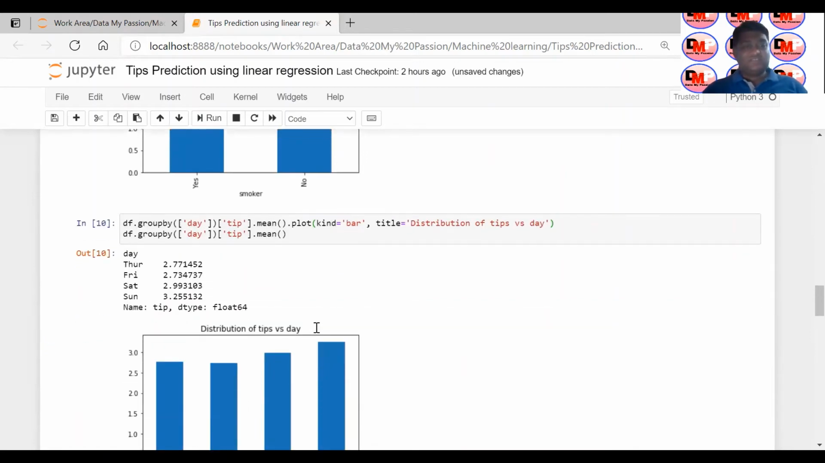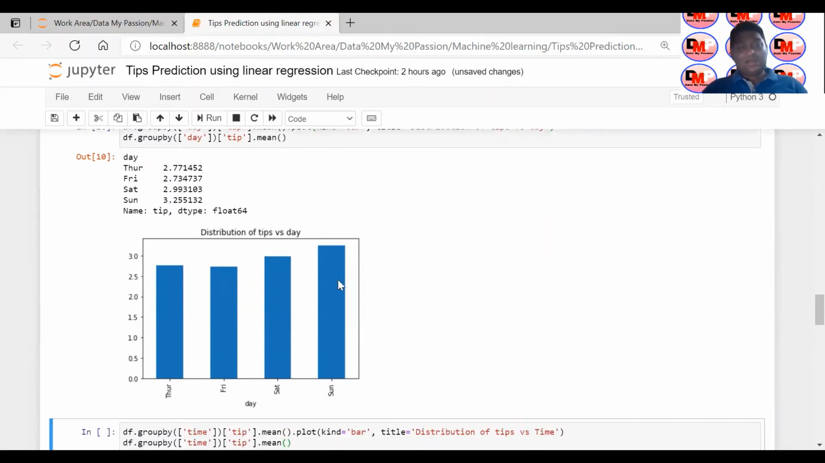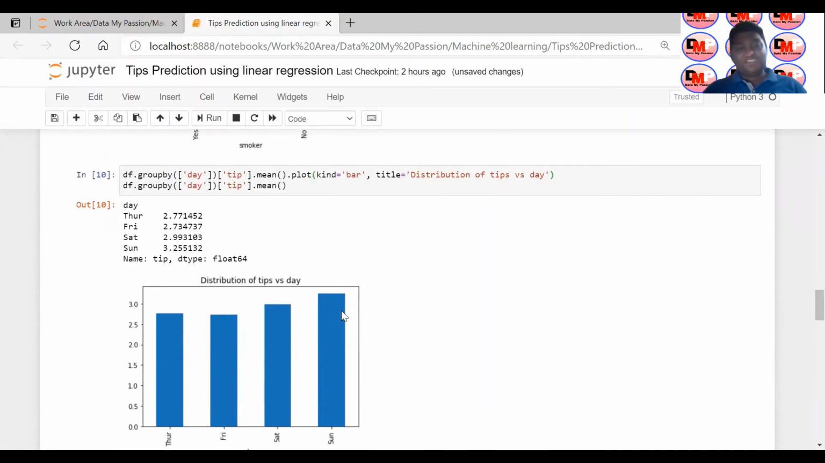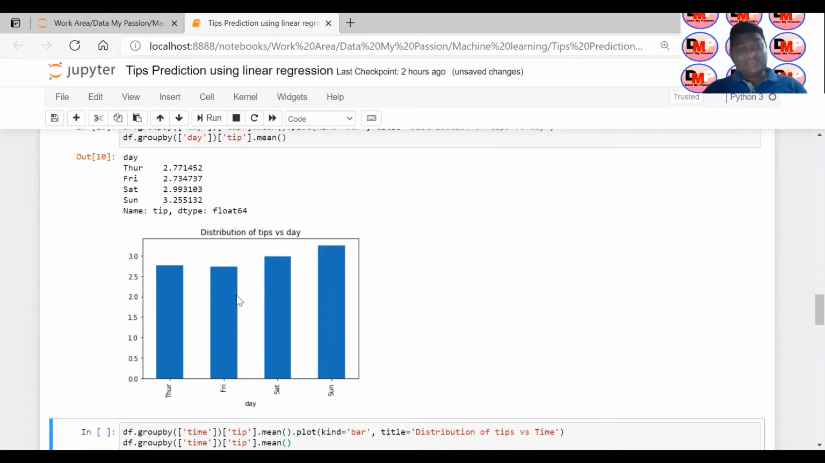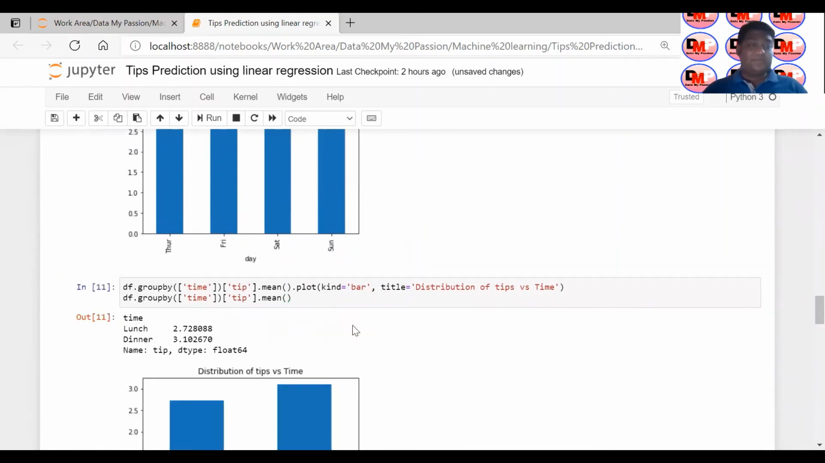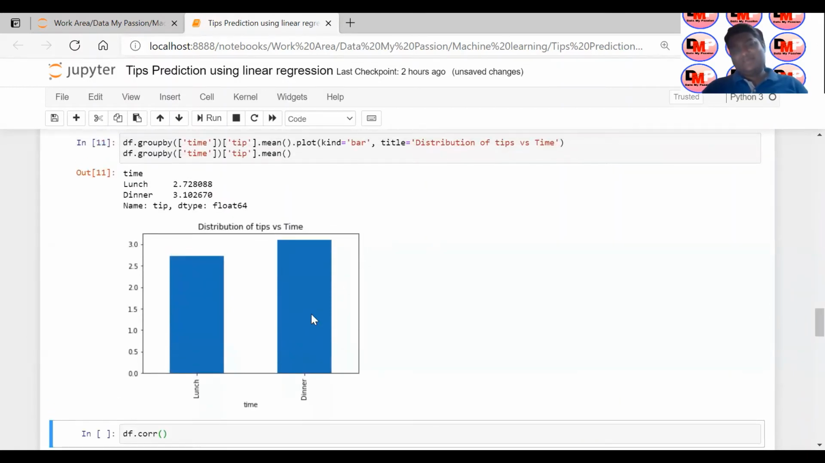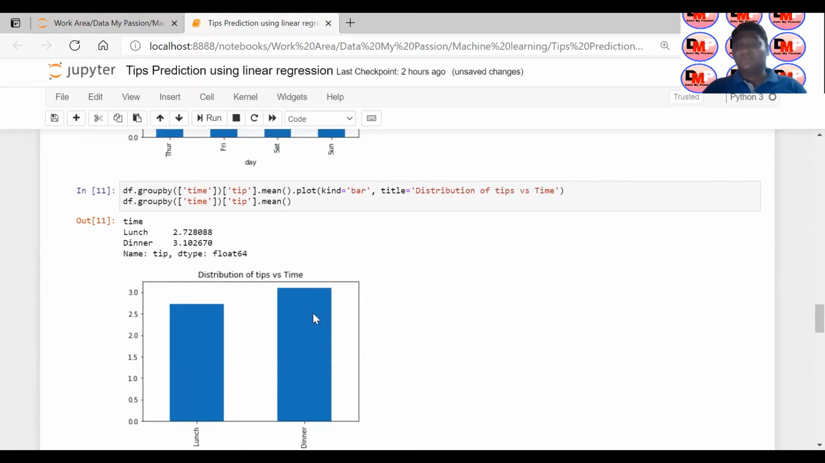If I plot with respect to day, we have data for Thursday, Friday, Saturday, and Sunday, and you can clearly see we get more average tips on Sunday, then Saturday, then Friday, and then Thursday. So relative to Thursday and Friday, we are getting more tips on weekends, Saturday and Sunday. This particular graph shows that. If I want to plot based upon dinner or lunch time, you can see at dinner time you are getting more tips. It may be because people at dinner time are more relaxed and want to give more tips. So this data shows that behavior.